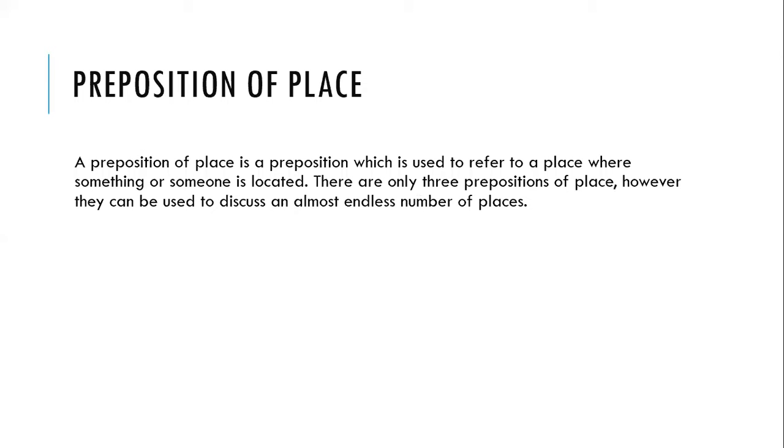Now, today's topic is preposition of place. A preposition of place is a preposition which is used to refer to a place where something or someone is located. There are only 3 prepositions of place. However, they can be used to discuss an almost endless number of places.